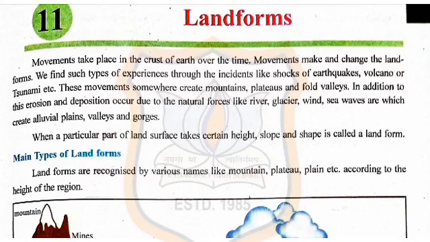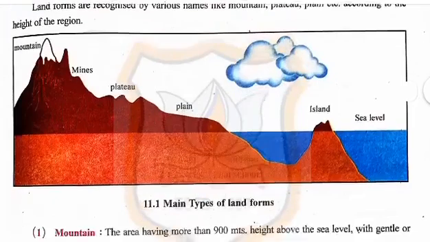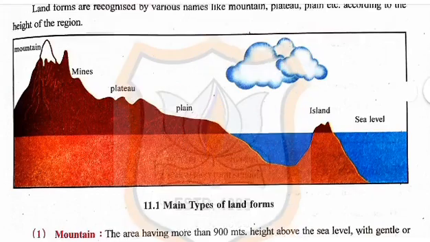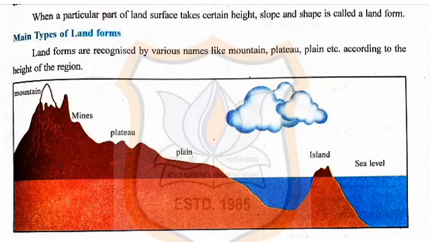Main types of landforms. Landforms are recognized by various names like mountain, plateau, plains, etc., according to the height of the region. Children, you can see on page number 63 the picture of main types of landform. You can see the picture of mountain, mines, plateau, plains, islands, sea level. So, landforms are recognized by various names like mountain, plateau, plains, etc., according to the height of the region.